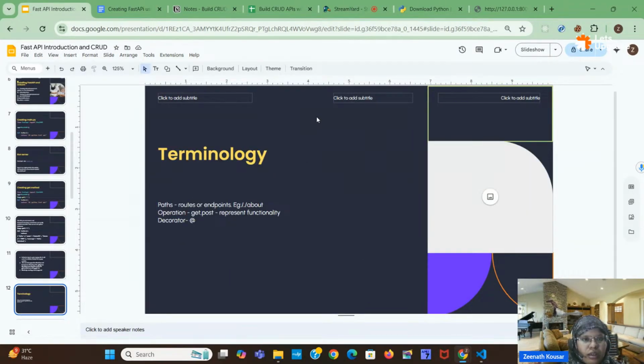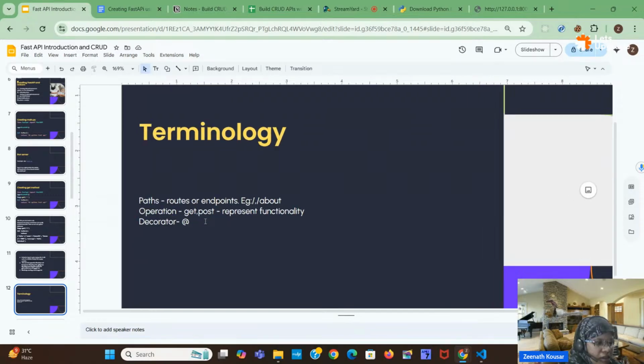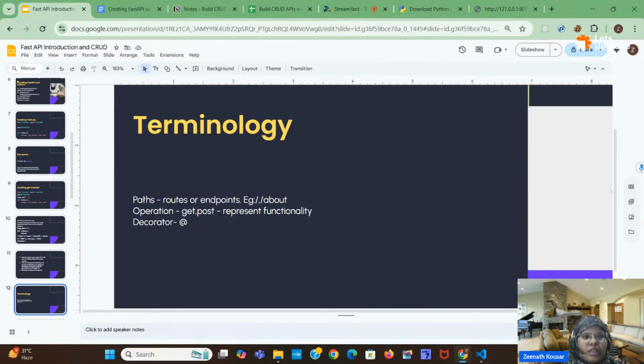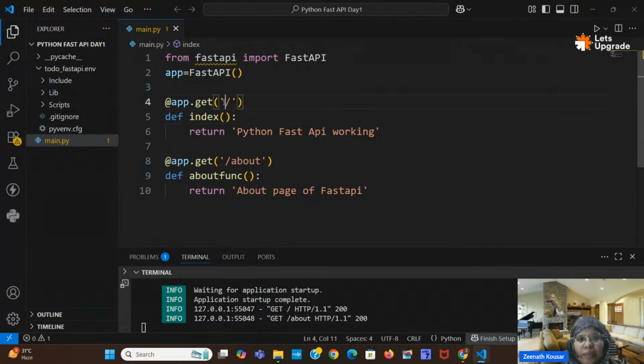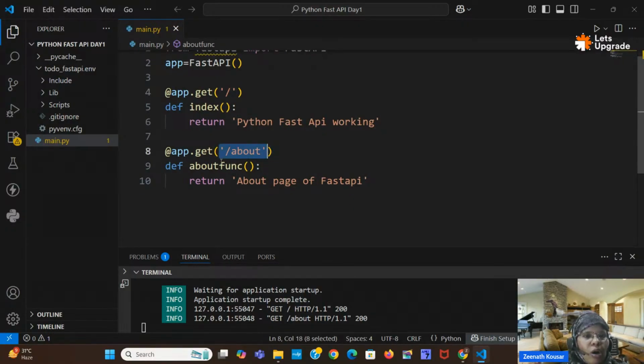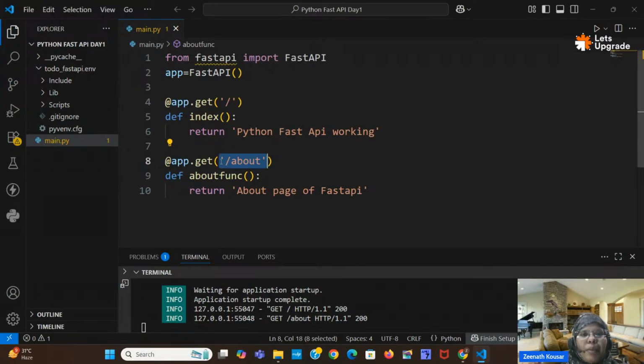Okay, so these are the terms. Actually, this is the route. Whatever we are giving here, this is nothing but one route, or we call it an endpoint when coming to Node.js or